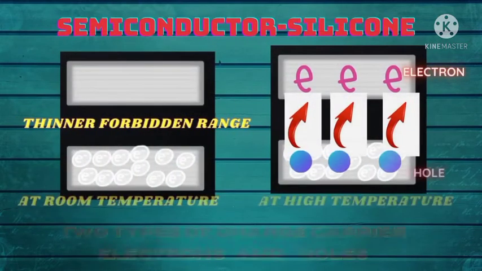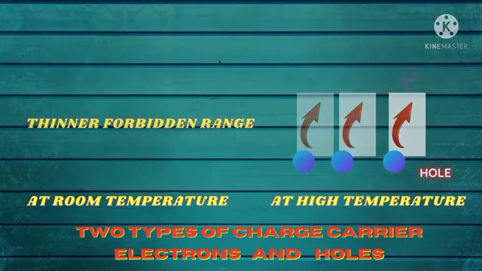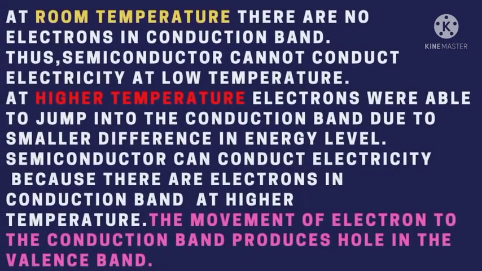For a semiconductor, for example silicon, the valence band and conduction band are separated by a thinner forbidden range, meaning a small difference in energy level. At room temperature, valence electrons stay in the valence band, with no electrons in the conduction band. At high temperature, electrons in the valence band gain energy and are able to jump to the conduction band. Thus, at high temperature, there are electrons in the conduction band that cause the semiconductor to conduct electricity.